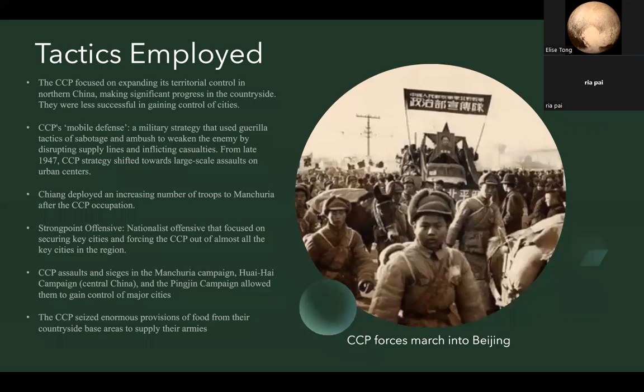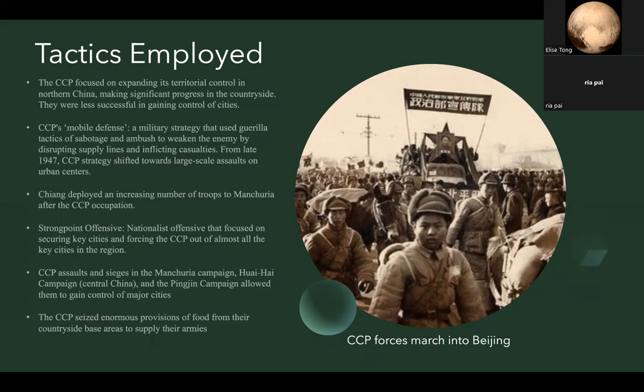Their main strategy was mobile defense, which they used from the autumn of 1945, and this was a military strategy that used guerrilla tactics of sabotage and ambush to weaken the enemy by disrupting supply lines and inflicting casualties. It allowed the CCP to wear down nationalists and combat inferiority in numerical and technological advances of the nationalists.